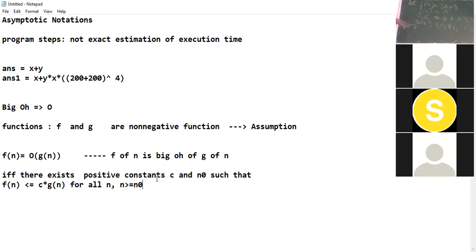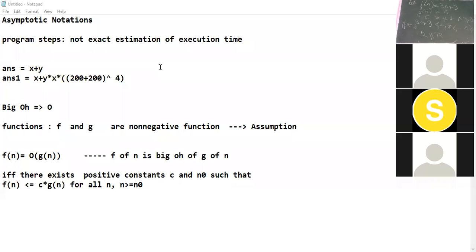For n equal to 3, what will be the values of the left hand side and right hand side, and is it satisfying the equation? So 3 into 3 plus 3, so 12 is less than or equal to 12 as well. Yes, so this is true.